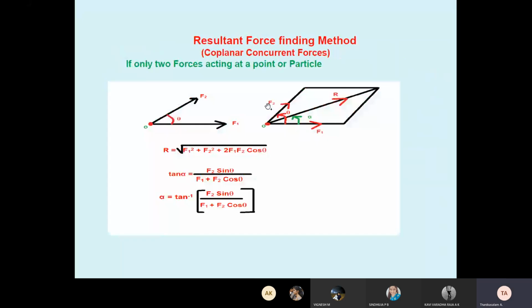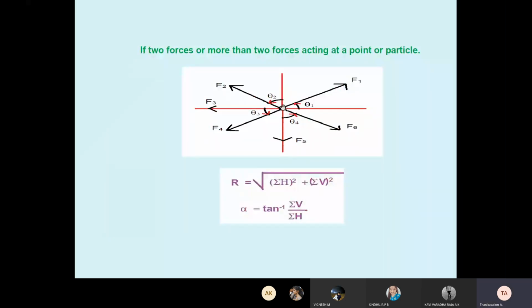So we know the resultant formula. Here the O is the particle acted on by F1, F2. We know the resultant formula. If there are more than 2 forces, see here, O, the block dot, this is a particle with many forces acting. So we can use R equal to square root of summation H squared plus summation V squared. That is enough. This is a particle condition.